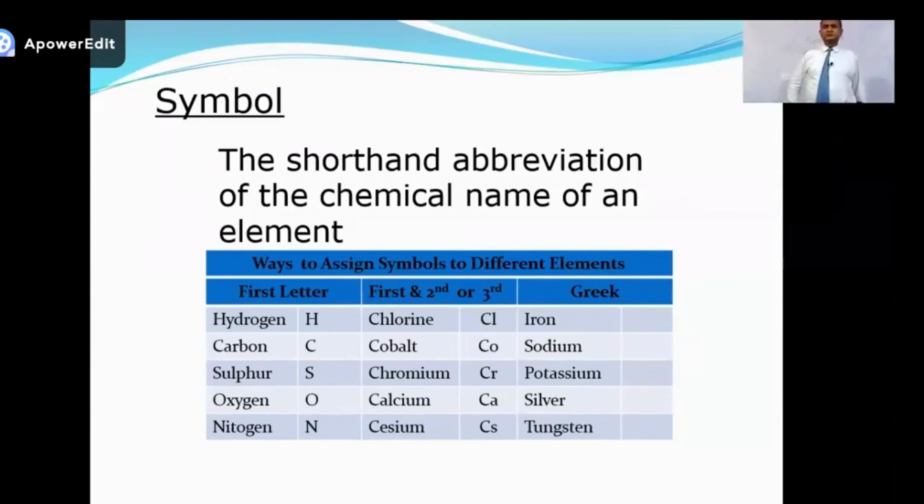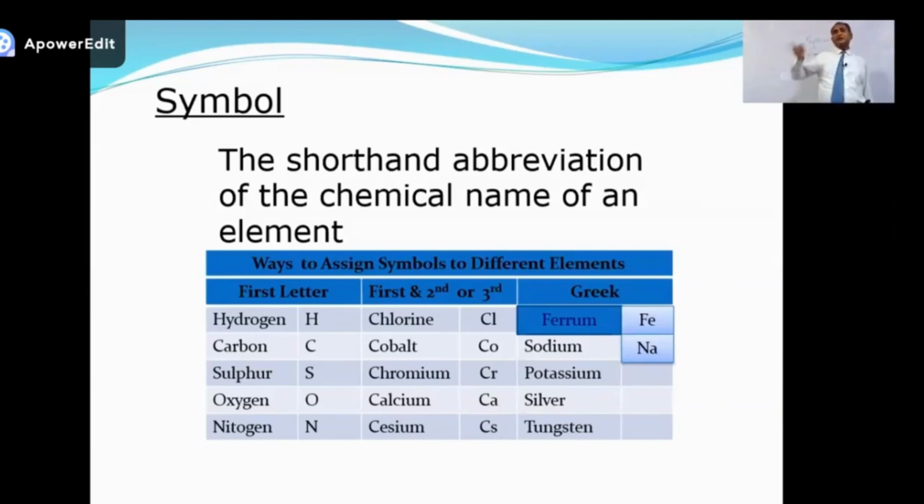Iron. What is the symbol of iron? The symbol of iron is Fe. Why? There is no F and no E in iron. It means there is something different. Why? Because Fe is chosen from its Latin name, ferrum. So iron, its symbol is Fe, because its actual name is taken from Latin or Greek.